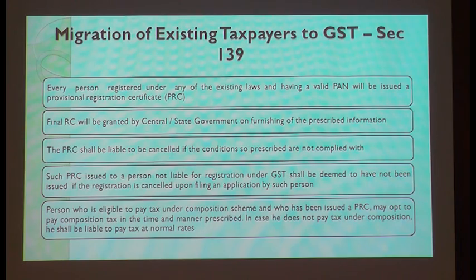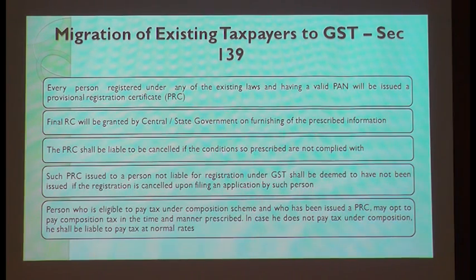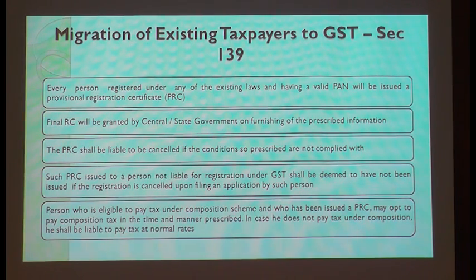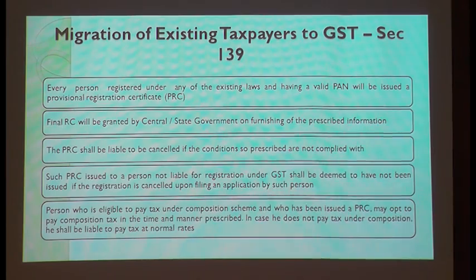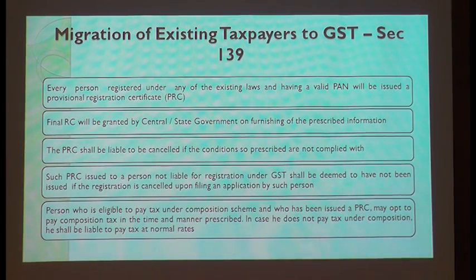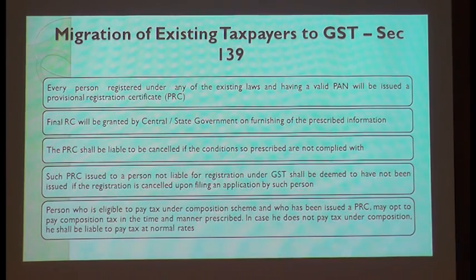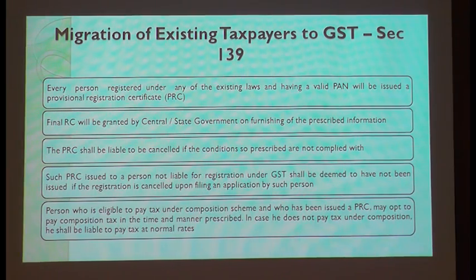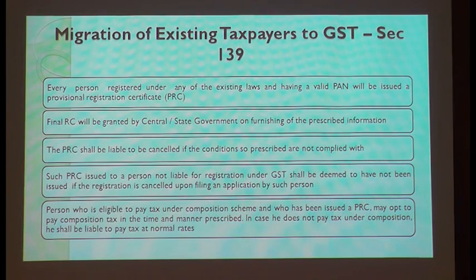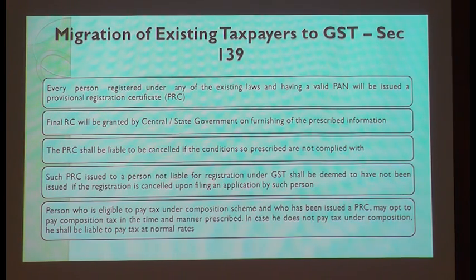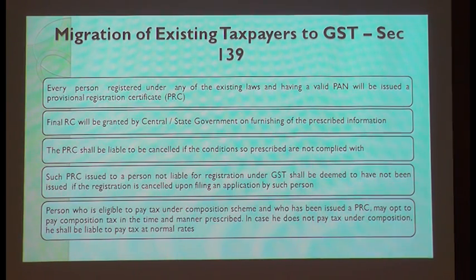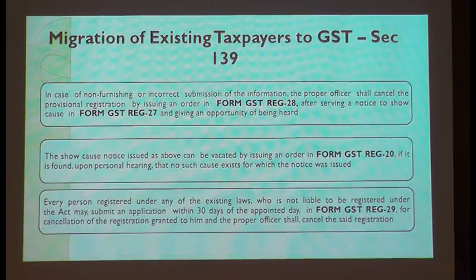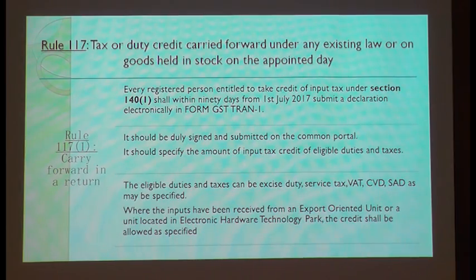The fourth issue is, can I apply only based on my provisional registration number, or should I wait for my final registration number? Please understand, whatever registration number you have got, that is your provisional registration number. You have to get your final registration number with the certificate REG 6. They have given 3 months' time, so within the 3 months, more or less your registration number will remain the same, that is what we believe. But you have to get your final certificate number within 3 months from the appointed day. So there is a specific procedure for that.